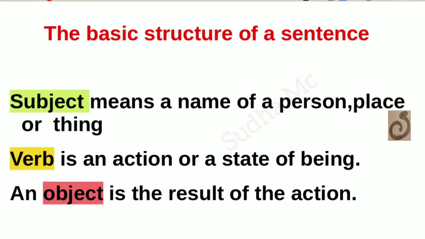It is an action done by the subject or the state of being of the subject. Now the last one is the object. It is the result of the action done by the subject. Okay, clear? Yes. Now move to the next one.